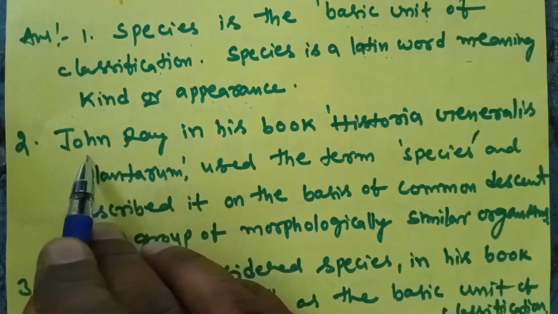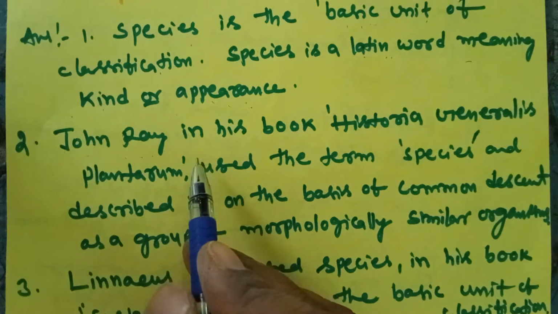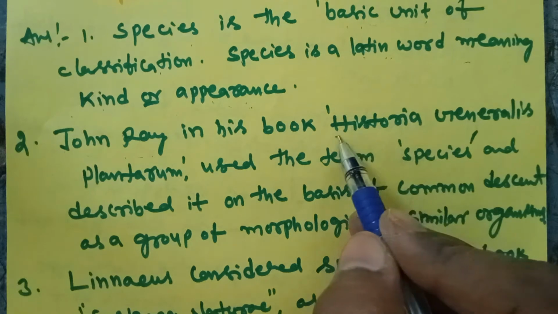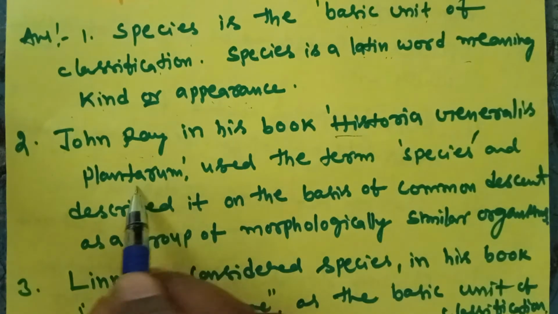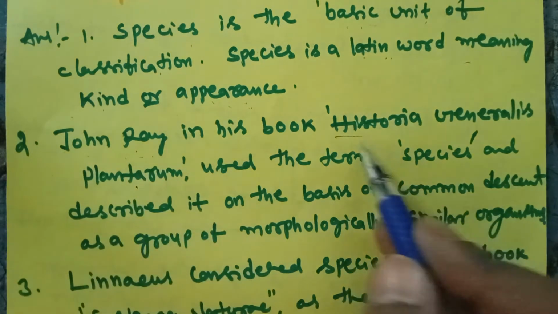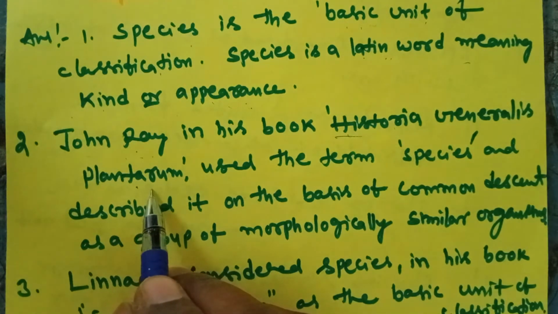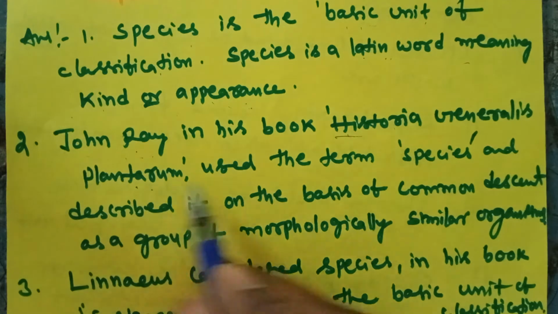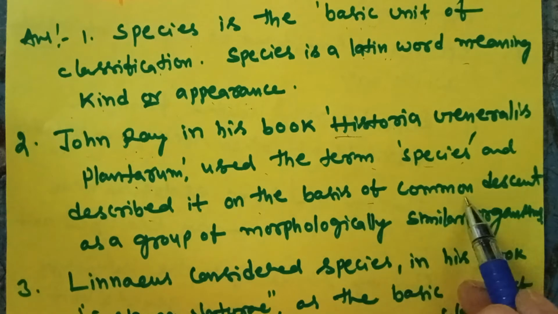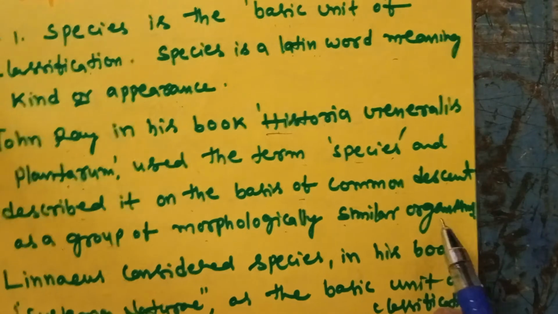Now, the scientist Ray explained the species. He wrote a book called Historia Generalis Plantarum, in which he used the term species and described it on the basis of common descent as a group of morphologically similar organisms.